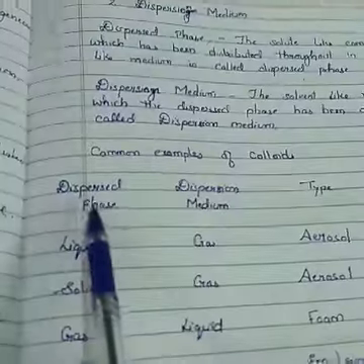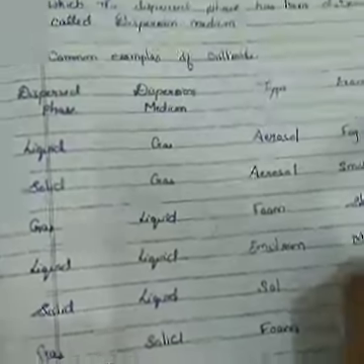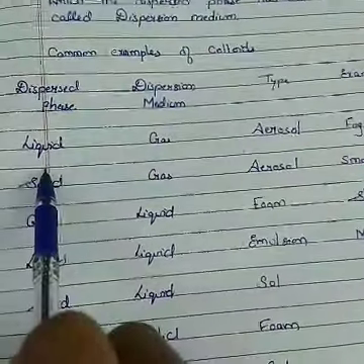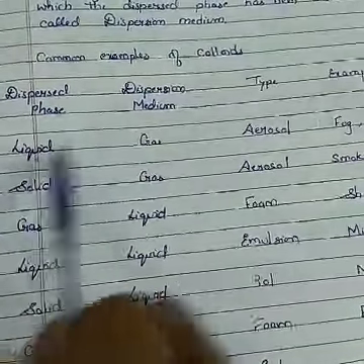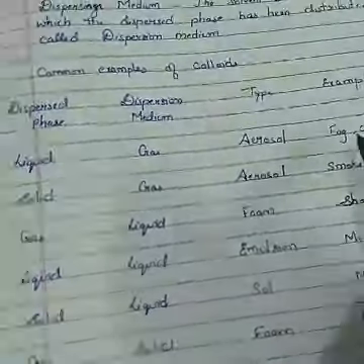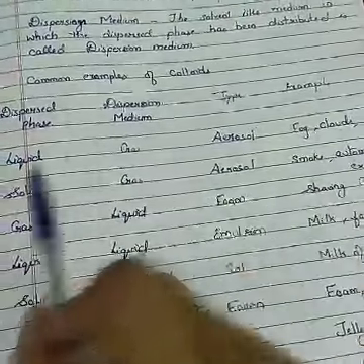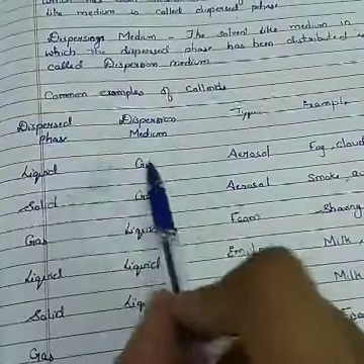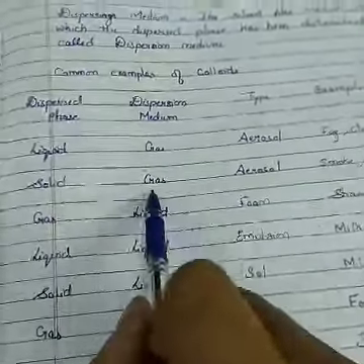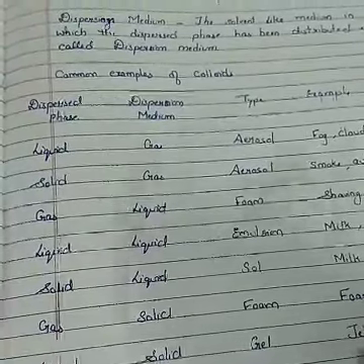Some more common examples. I am writing dispersed phase, dispersion medium, type and examples. Suppose the dispersed phase is liquid, meaning the solute part is liquid and the solvent part is gas. Then the type is called aerosol. Examples are fog, cloud and mist. If you see the cloud, it contains liquid like water vapor and gases. Similarly, solid plus gas is also called aerosol. Example, smoke, automobile exhaust, etc.